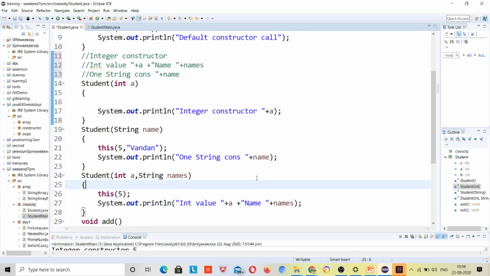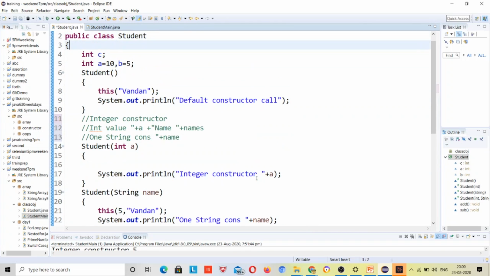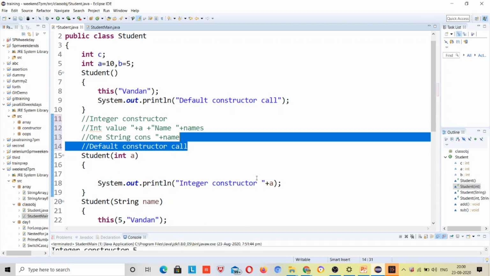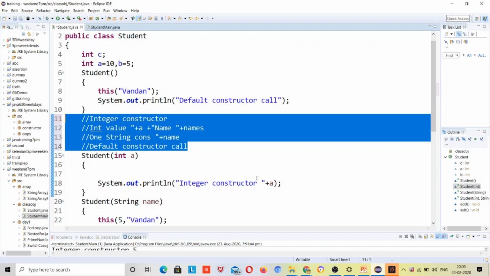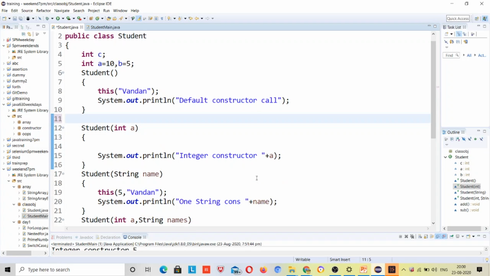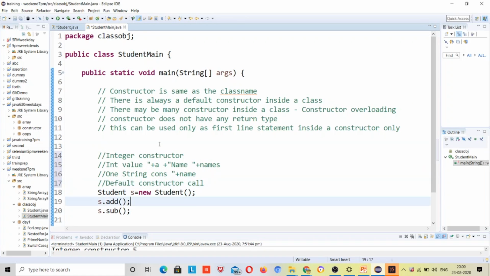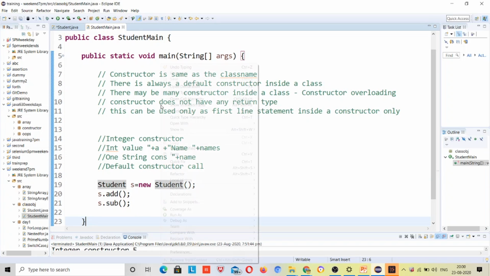Next it is going back to its default constructor, and default constructor call will be printed. After that it's going to call the add and subtract methods, right? So I'll run this. Your desired output is this. Suppose I run this.